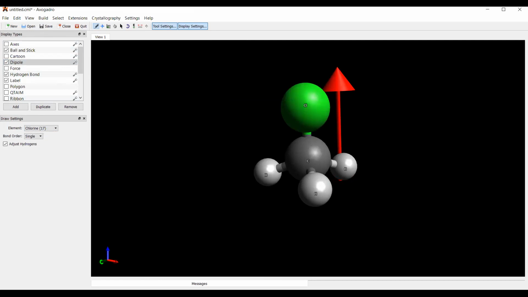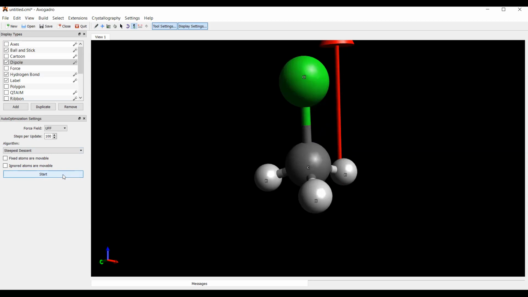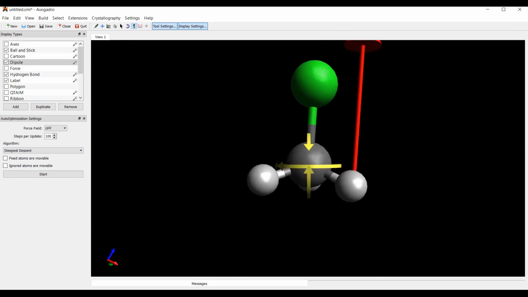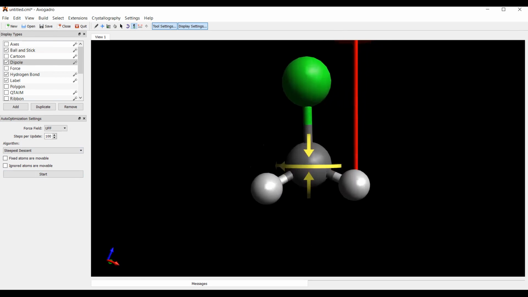Can you see the dipole now? Can you see the arrow? Yes, sir. Now, there is one thing known as optimization. See the bond length, as you can see now, it is the same as it was for carbon and hydrogen, but obviously the carbon and chlorine bond will be somewhat greater. So let me optimize it. Now it has been optimized. This is the dipole moment, starting from carbon and going towards chlorine.